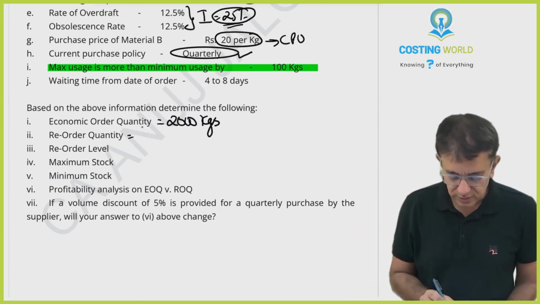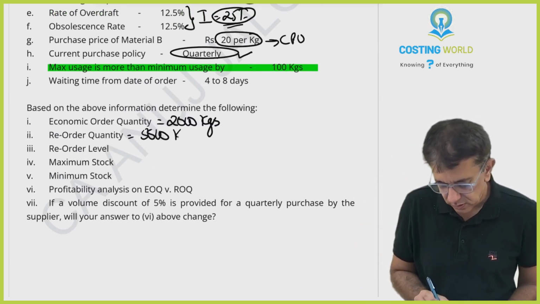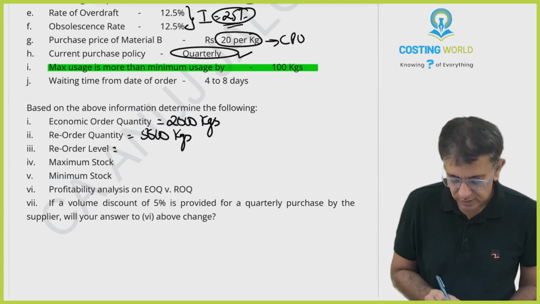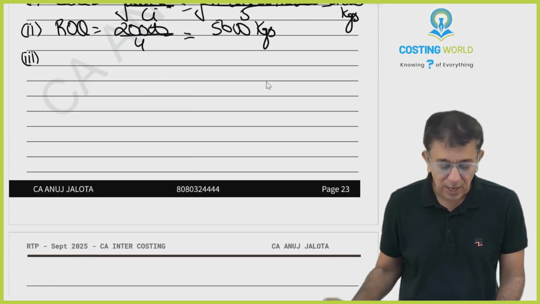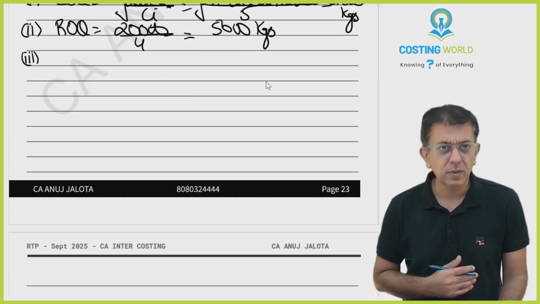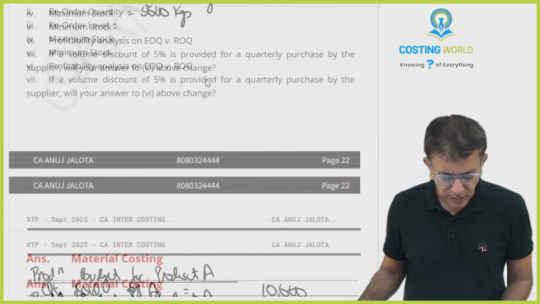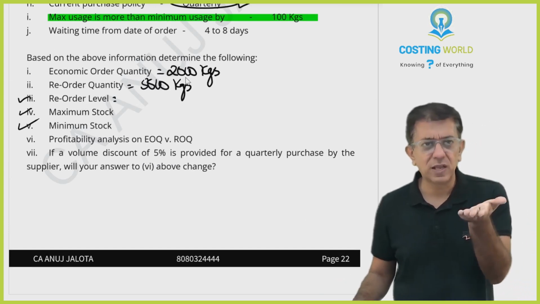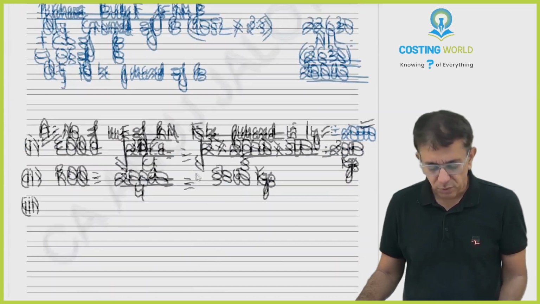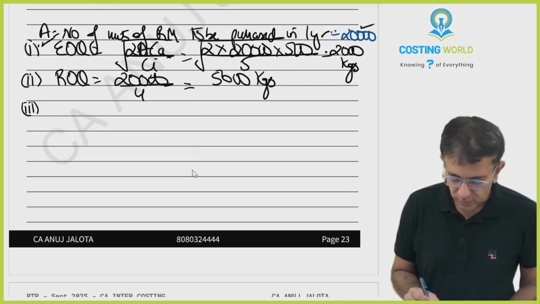So therefore this answer will be 5,000 kgs. Then third one, ROL. Now, the problem for ROL is, if you think about part 3, part 4 and part 5, these are all those levels that we compute now. For all those things, what you require is